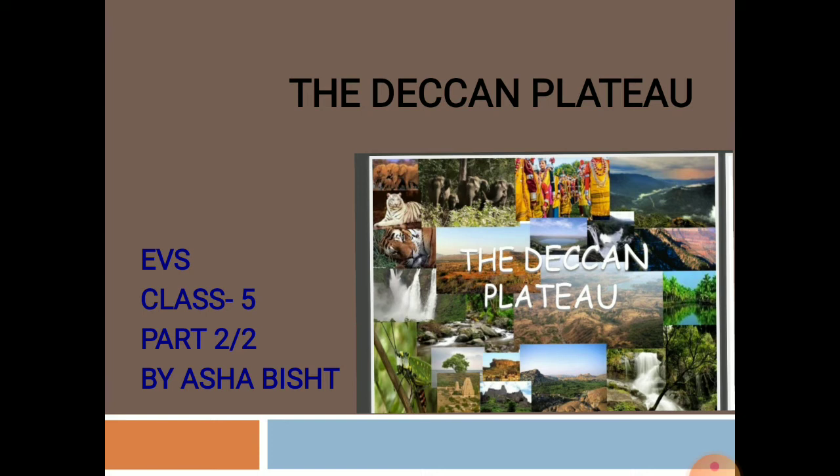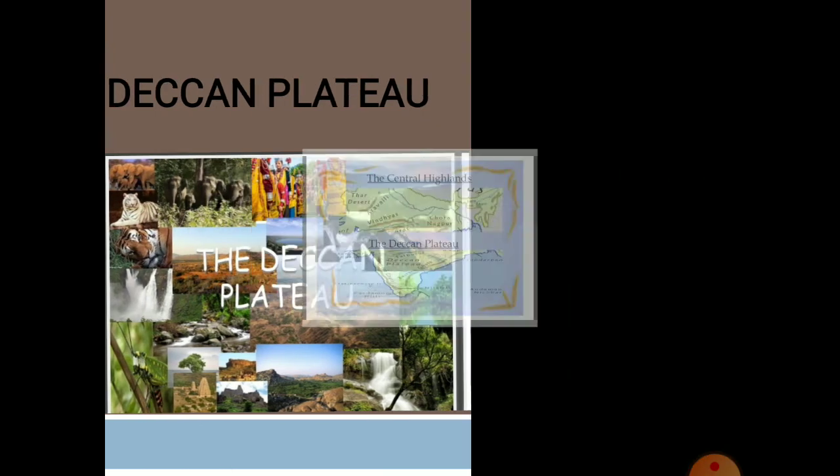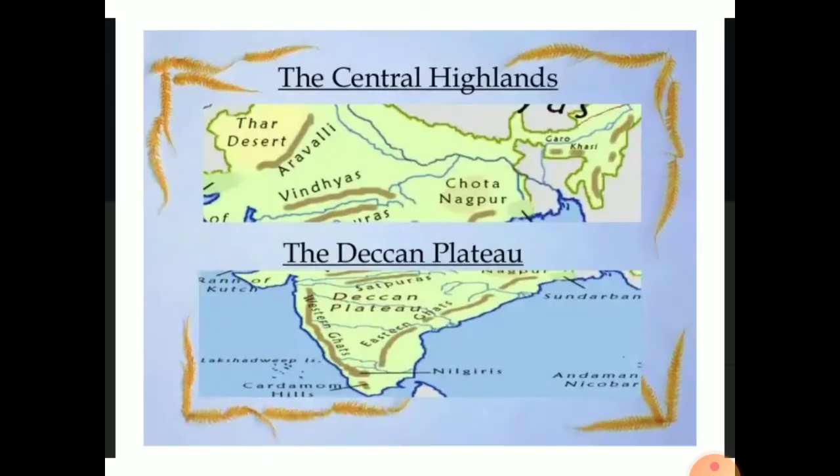Before starting with the second part, let's have a quick review of the first part. Dear students, in the first part we studied about the meaning of plateau first of all. Then we studied about the location of Deccan Plateau, the division of Deccan Plateau, the rivers which originate in the Central Highland, as well as the ranges of hills which are found here. Now let's begin with today's part. Here you can see a picture of the Peninsular Plateau, the division of the plateau, the Central Highland, the Deccan Plateau.